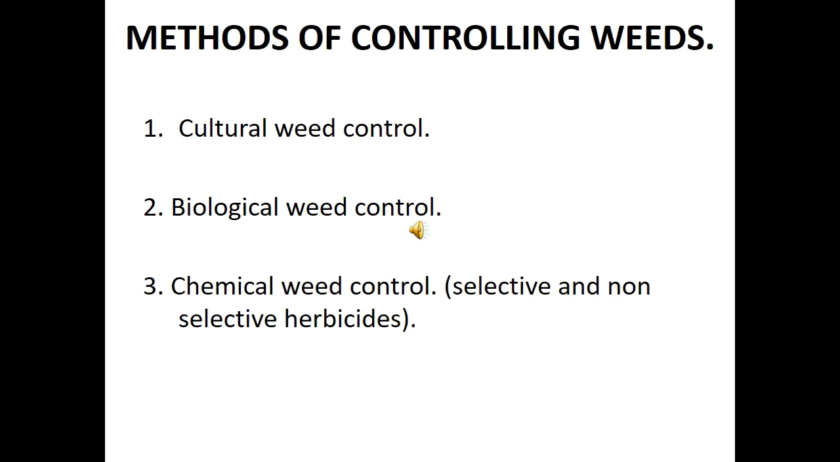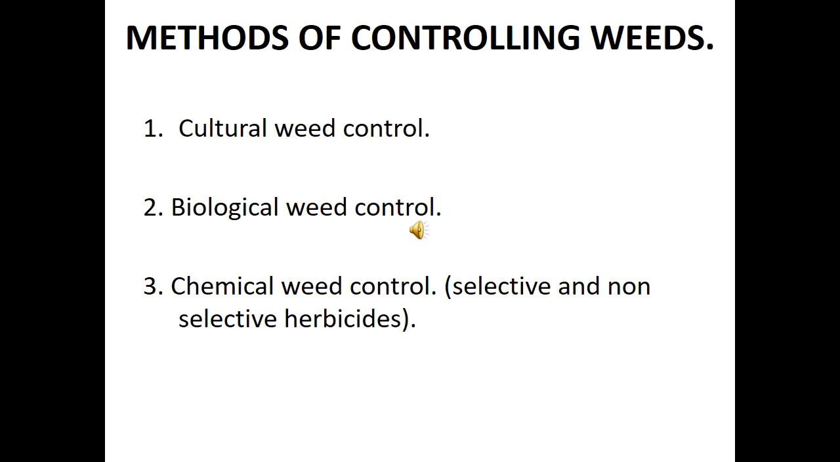Now let's look at ways or methods of controlling this wheat. Since we said wheat causes a lot of damage to our crops, they compete for sunlight, they compete for water, they compete for nutrients and the rest, how do we control this wheat? Basically, there are 3 ways of controlling wheat on our farm. Number 1 is the cultural method of controlling wheat.